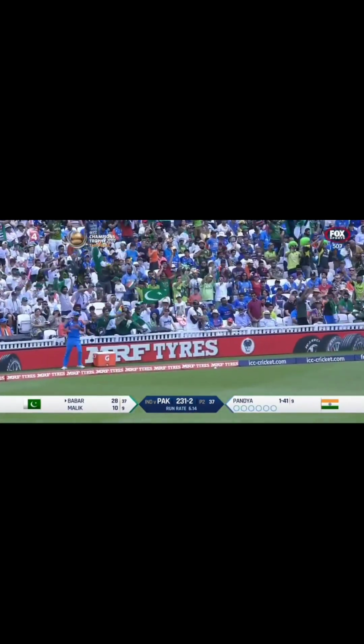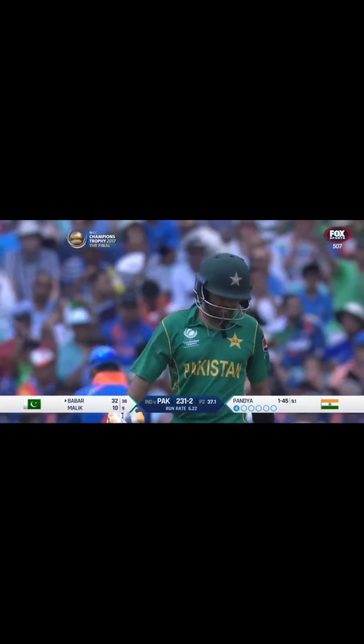Oh, slash away, the width again. It's a long boundary out there, but he's got it well enough for 4. It's another boundary for Pakistan. Pandya into his last over. He has bowled well. He's got to finish strong. Just the momentum they required. 6 in the previous over. Starts off with the boundary.